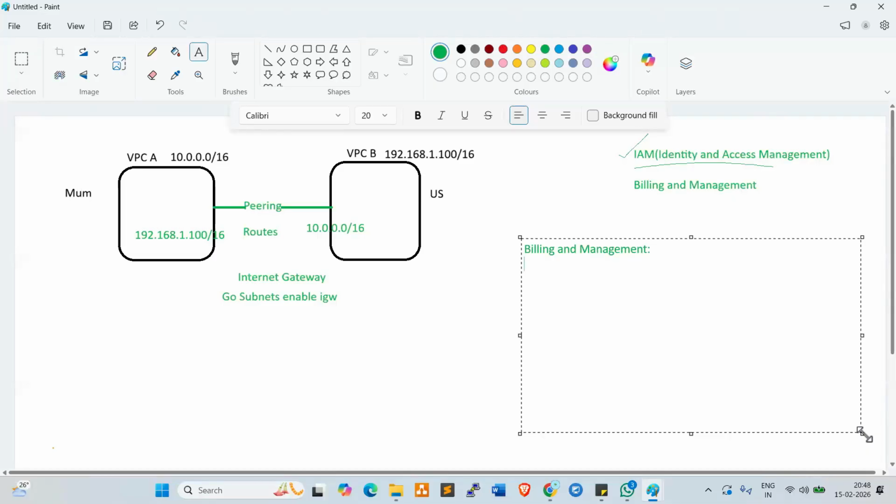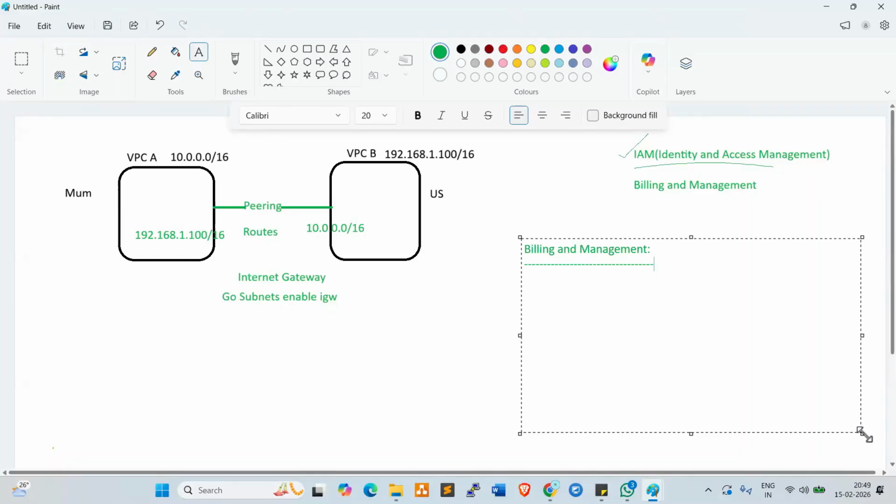Billing and management. So why do we need to get involved in billing and management? In real-time projects, if you are a senior DevOps engineer or DevSecOps engineer, we need to control the billing and control the resources, which we can call cost optimization activities.